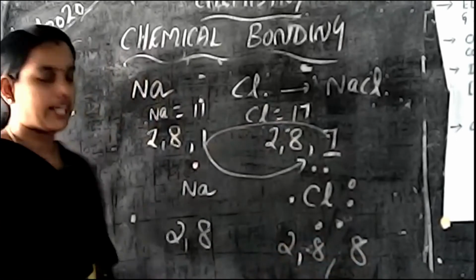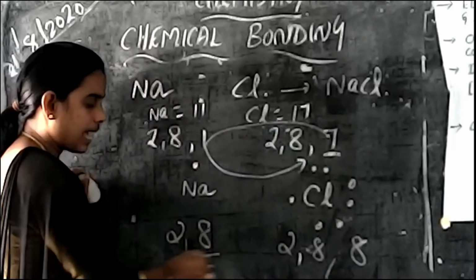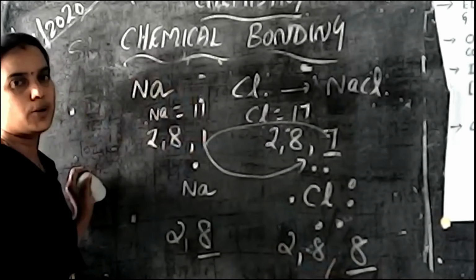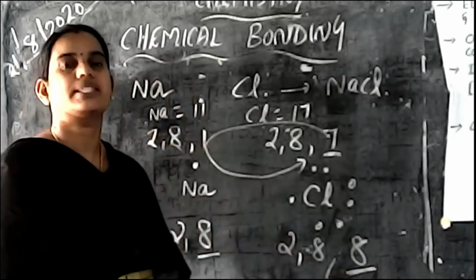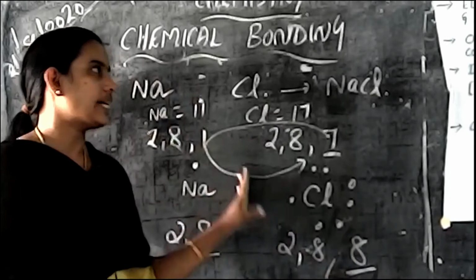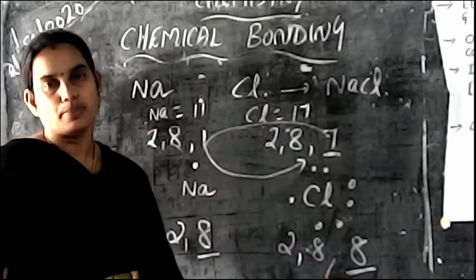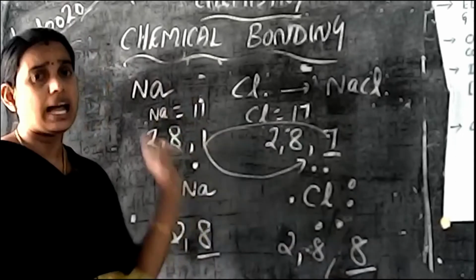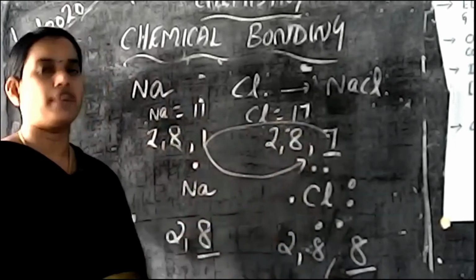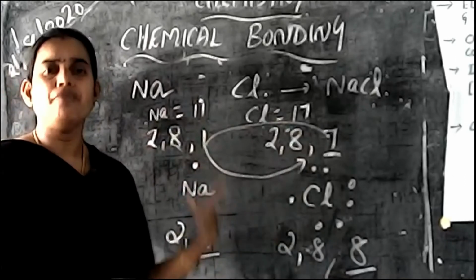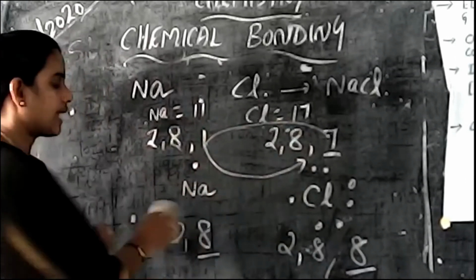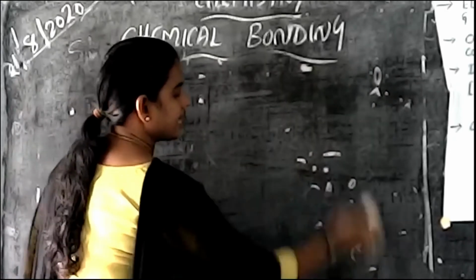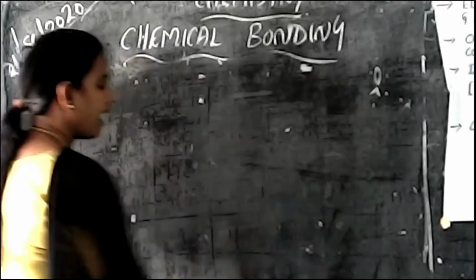Now check this configuration. Last number is 8. Here also the last number of electrons is 8. So now both have become stable elements. This concept is known as ionic bonding. So what is meant by ionic bonding? Ionic bonding is the exchange or transfer of electrons, and the elements become very stable. Once again, I'm telling you, ionic bonding is transfer of electrons between the elements.